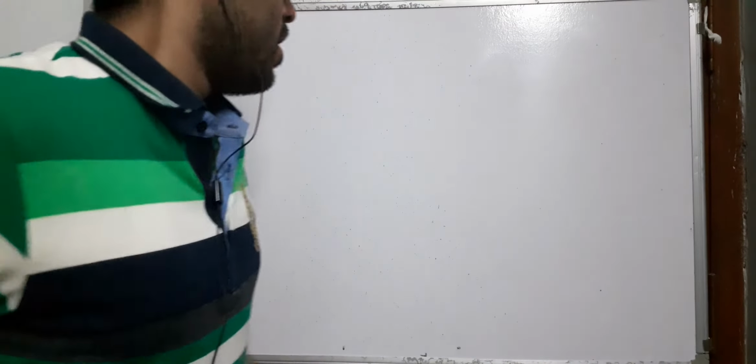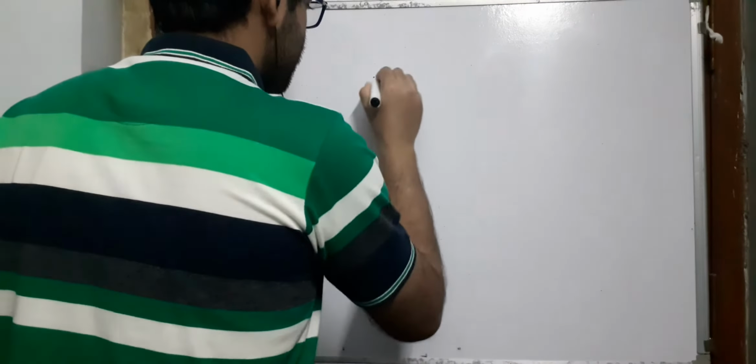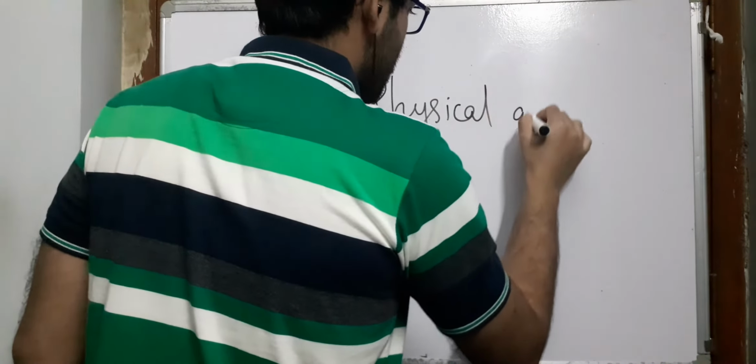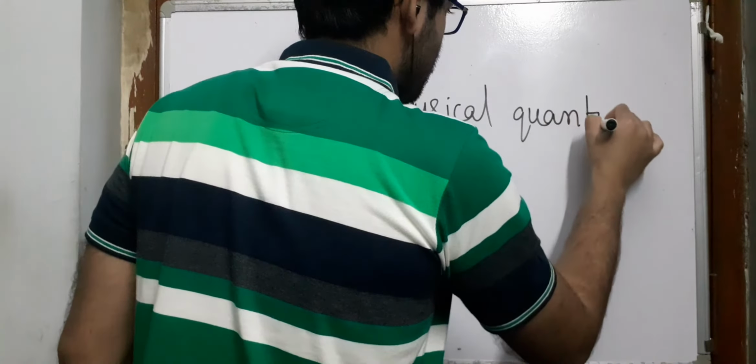As I have said earlier, I am going to cover the AS level as well as A level physics, but it will mainly consist of A level physics topics. So let us begin. Today's topic is a very small topic, but it is a very nice topic, so to say. Number one, we are going to learn about physical quantities.